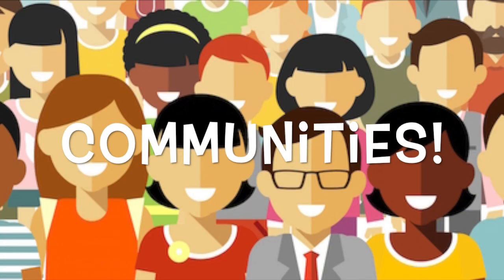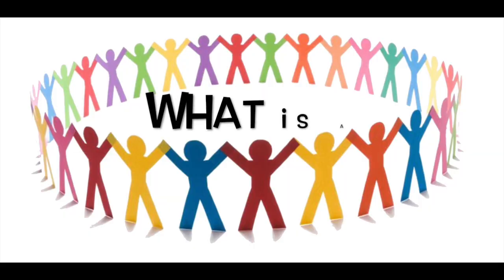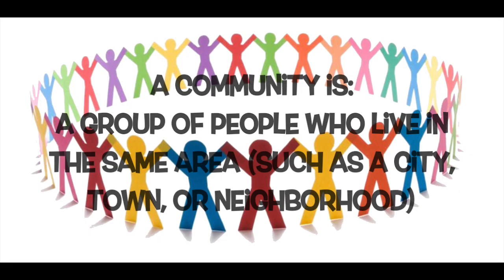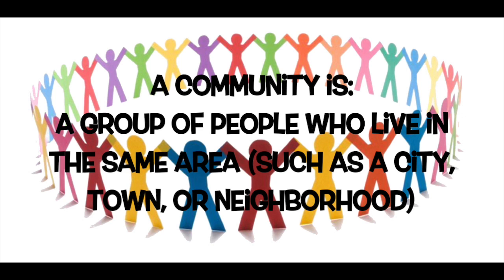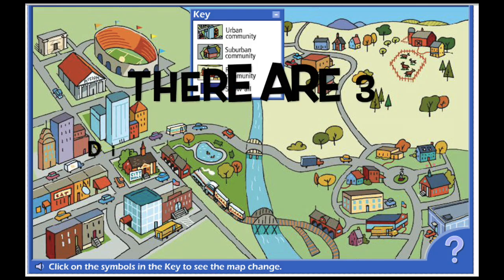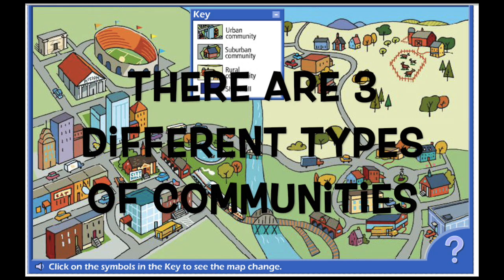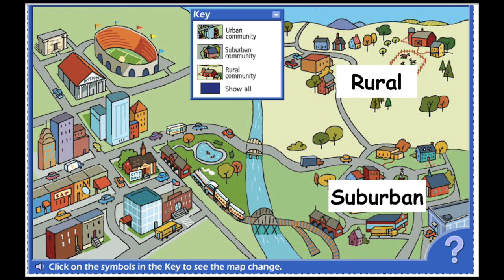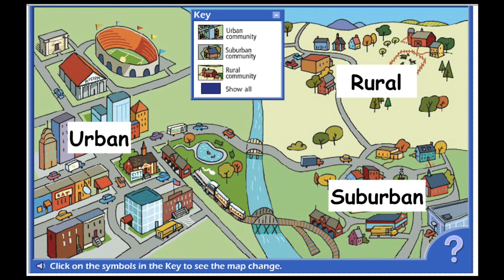Today we are talking about communities. What is a community? A community is a group of people who live in the same area, such as a city, town, or neighborhood. There are three different types of communities. There are rural communities, there are suburban communities, and there are urban communities.